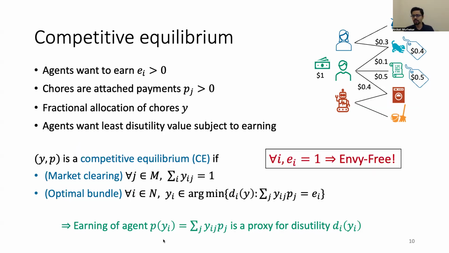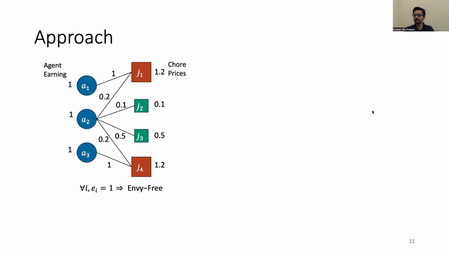Where this approach does not immediately work for us is that it results in a fractional allocation, whereas in our problem setting we are interested in allocating indivisible chores. However, this leads to a natural approach. You start with a fractional allocation which is fair, which is envy free, because you set every agent to earn $1.